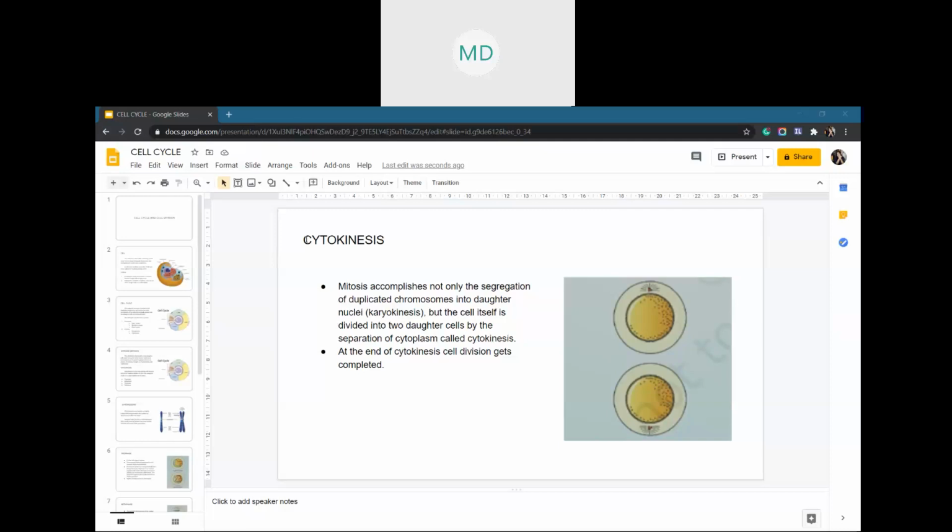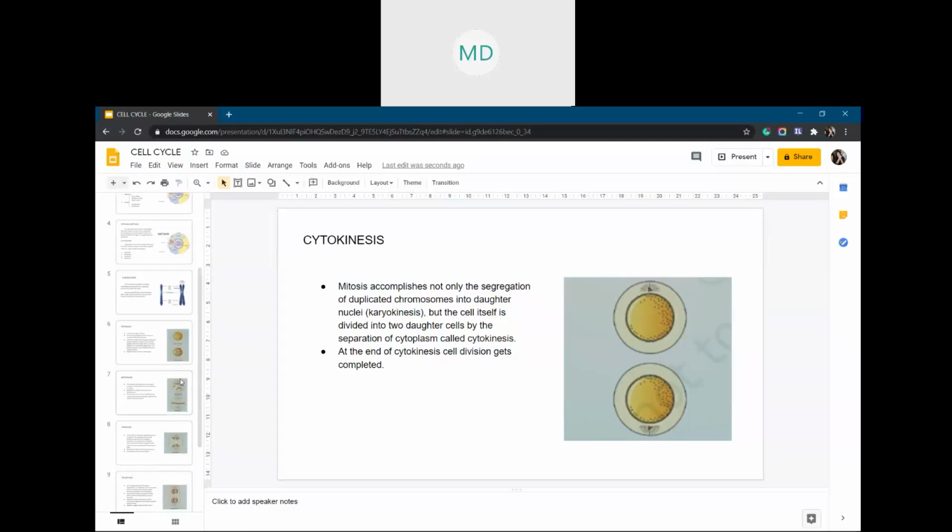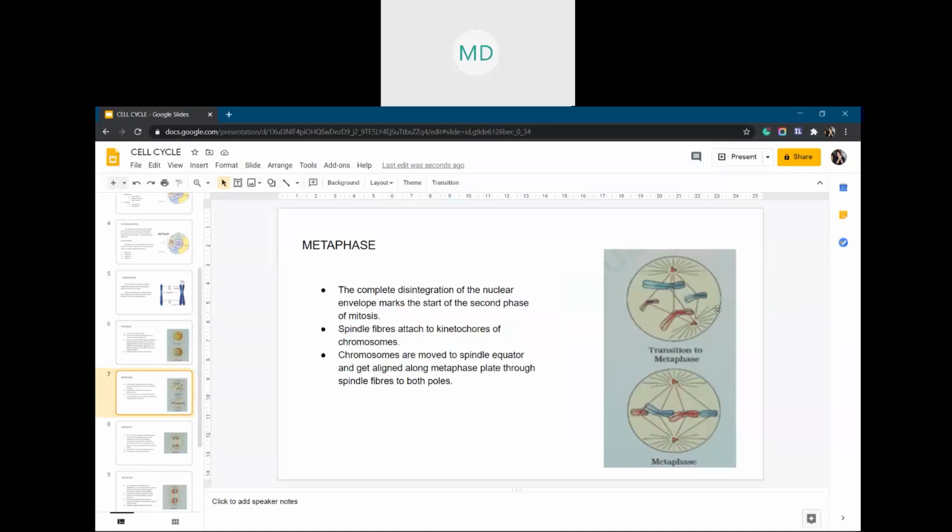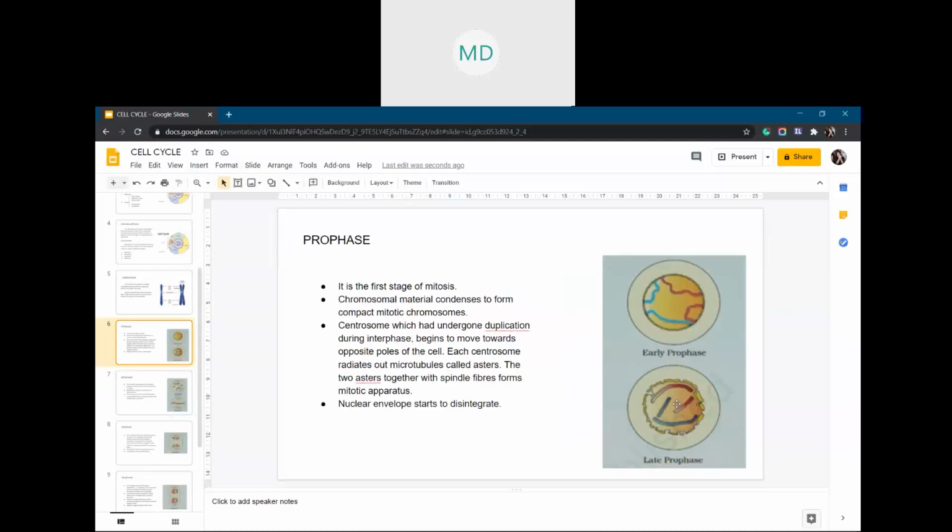This chapter is easier than that last respiration chapter. Comparatively, this is very easy. But you need to learn to draw these diagrams. Like for prophase, you can choose to draw this one. Early prophase not required to draw. For late prophase, you can draw this diagram in the exams. You can draw both, but in order to save your time, I'm just saying.